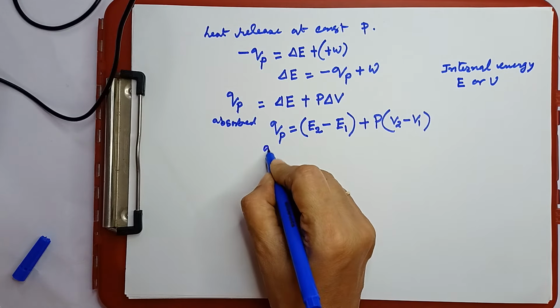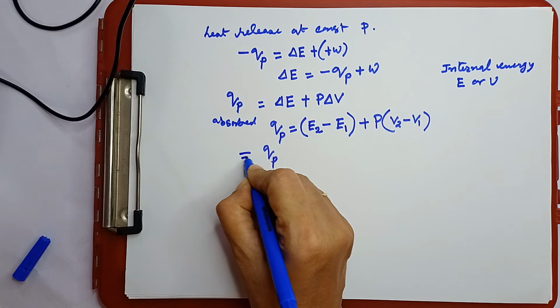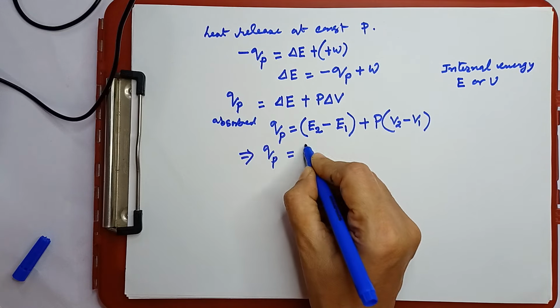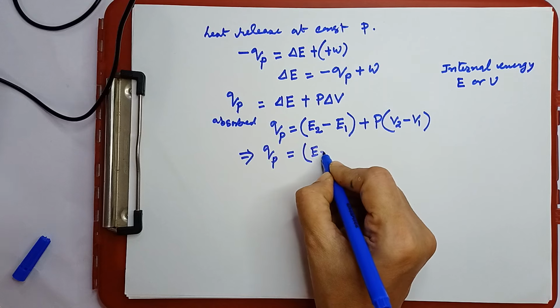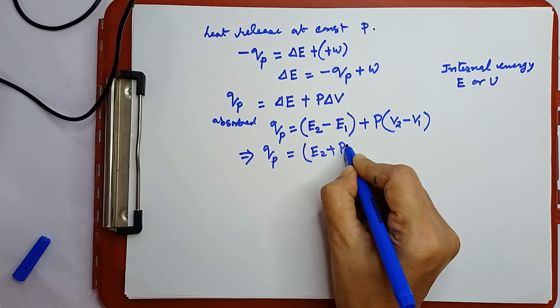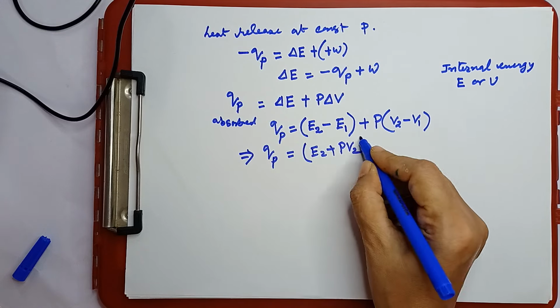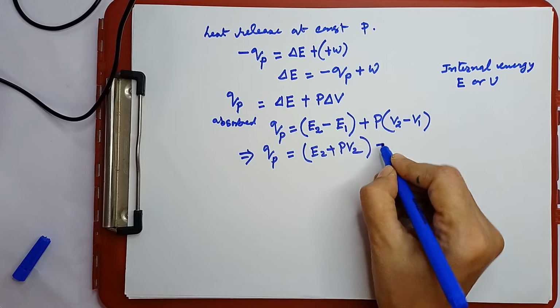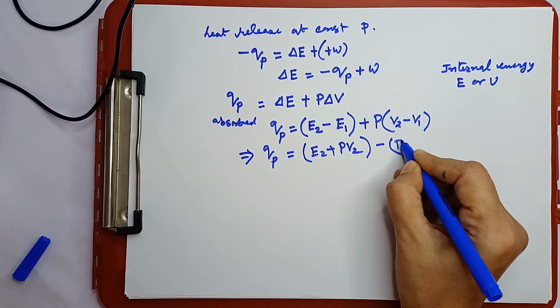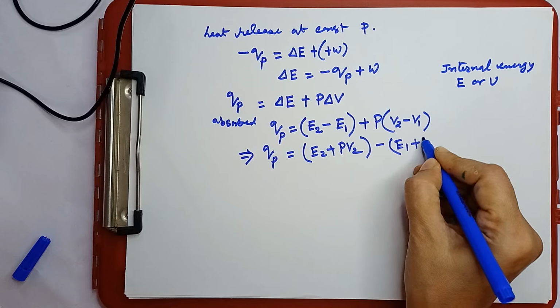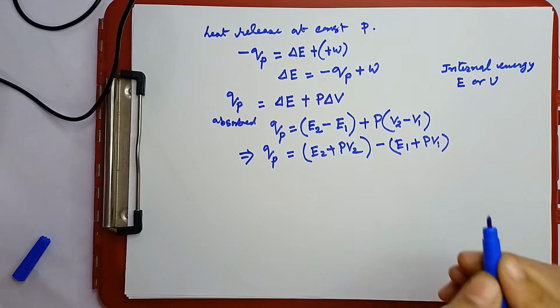So, what can we write? QP is equal to E2 plus PV2 from this. Then, minus, if I take common, then it will be E1 plus PV1.